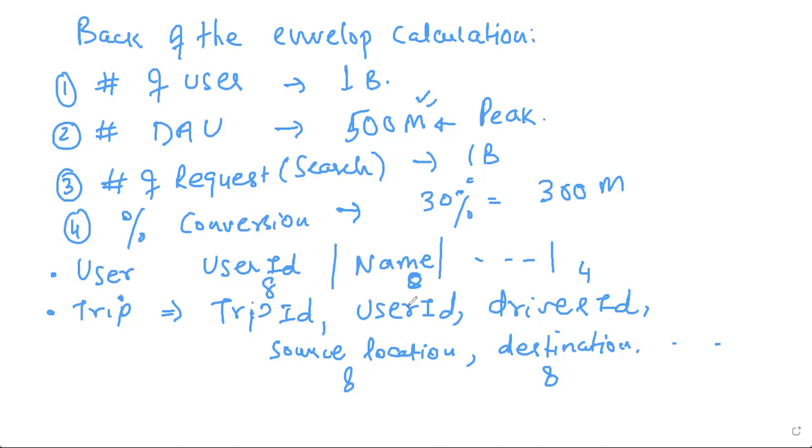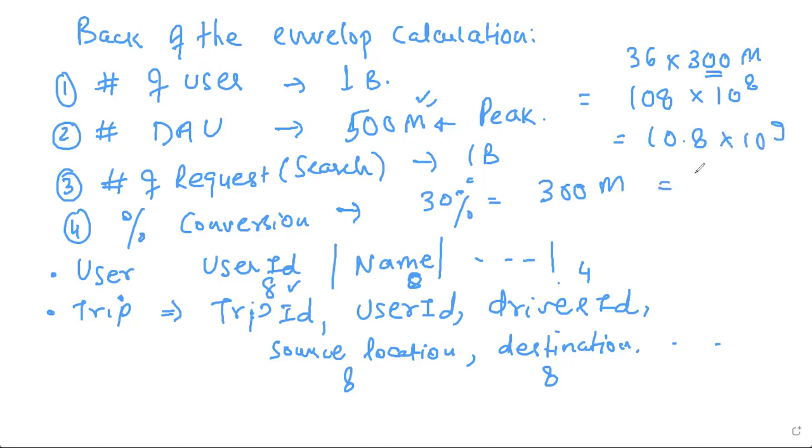Getting my point? Yeah. So 8 plus 8 plus 8 plus 8, 32 plus 34, 36 multiplied by 300 million. So this is the data which is flowing in our database on a daily basis. So 108 multiplied by 10 to the power 8, right? Million is 10 to the power 6, so these two, perfect. That makes 10.8 multiplied by 10 to the power 9. That means 10 GB or 11 GB of data daily.